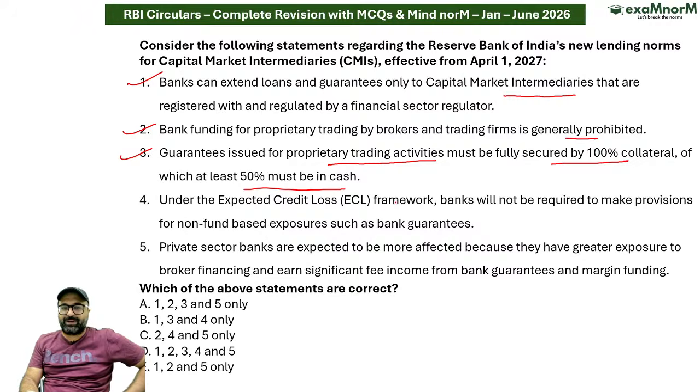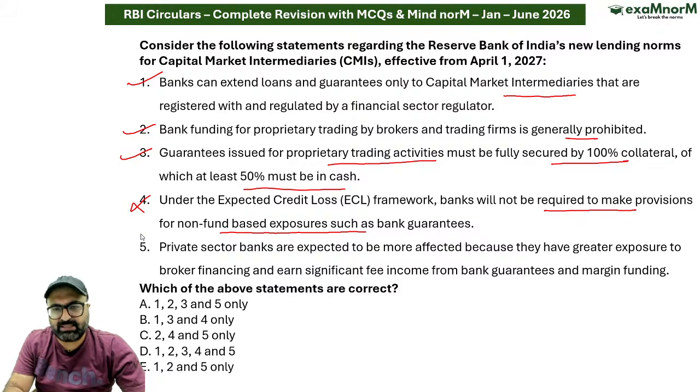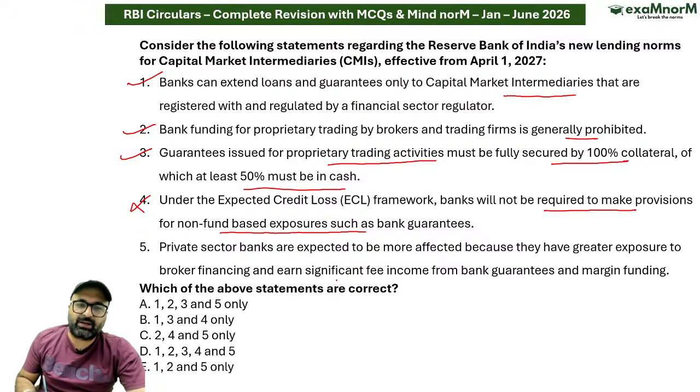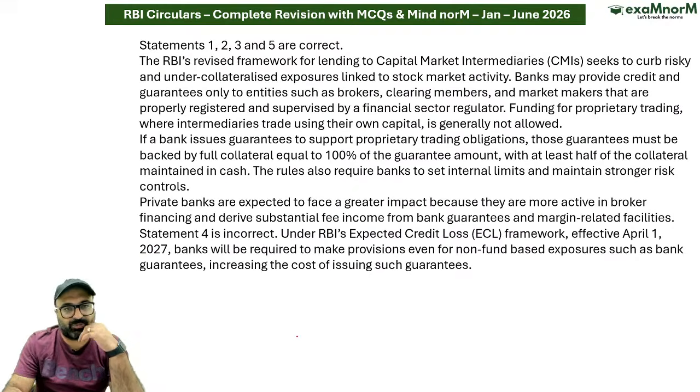Under the expected credit loss framework, bank will not require to make provisions for non-fund based exposures such as bank guarantees. This is wrong. You have to still make the provisioning for these bank guarantees as well. Private sector banks are expected to be more affected because they have greater exposure to the broker financing and they earn significant fees income from the bank guarantee. This is correct. Private banks ज़्यादा involved हैं with the brokers rather than the public sector banks. So answer is going to be A option.